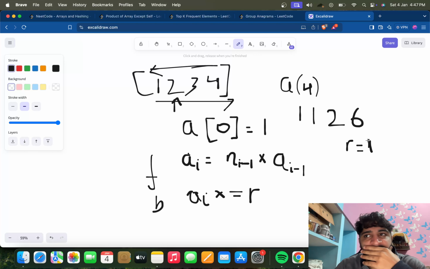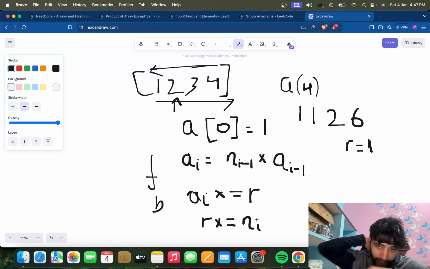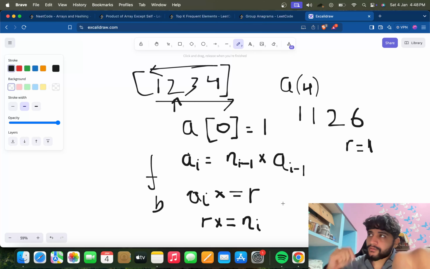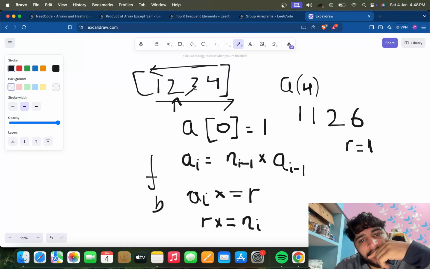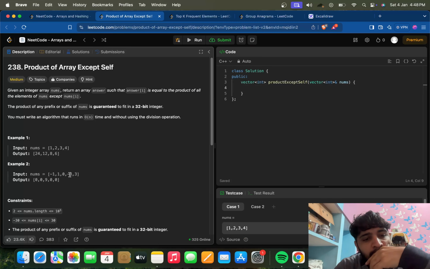So A3 will be 6. That's what we want. Now R will be changed to what? R *= nums[i], right? So for 3 we need a 4. For this position 3 we need to have the A multiplied by 4, right? 2 into 4, 8 will be the answer, and this is what we have at this position.